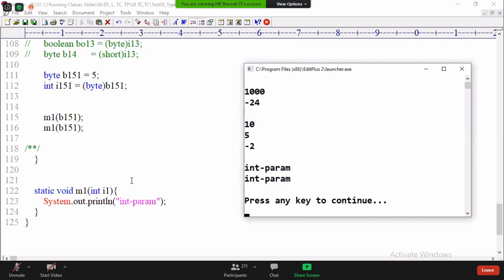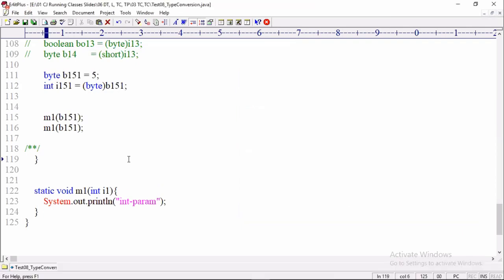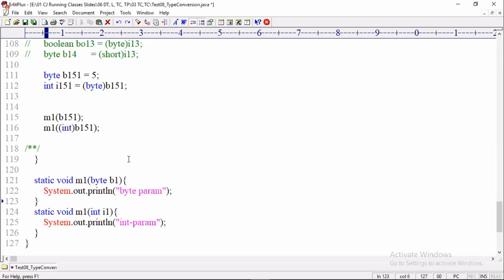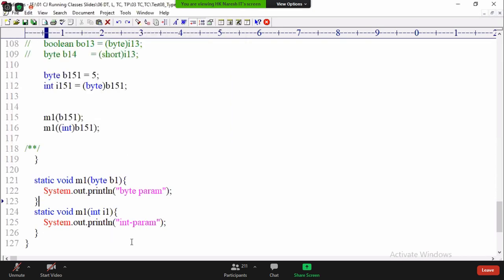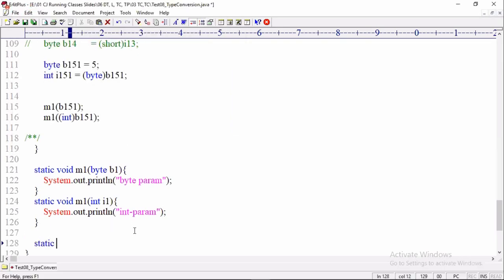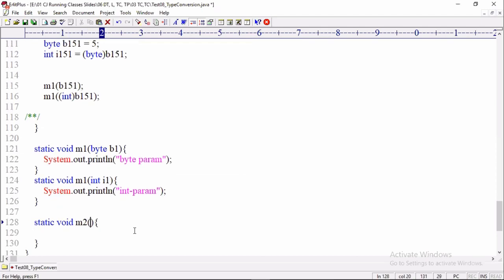If an overloaded method is there, with same type and highest range type, then I need it. For example, I am defining one more method, static void m2 method, whose parameter is int i3. It's not an overloaded method, it's a normal method.